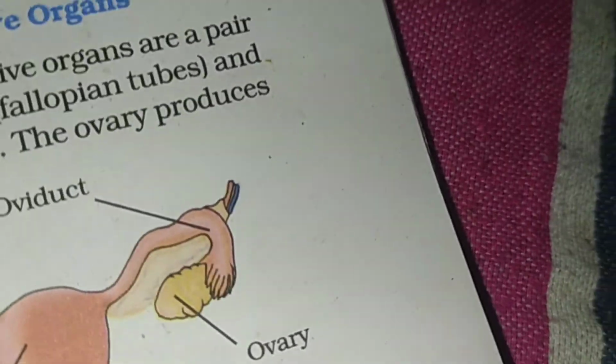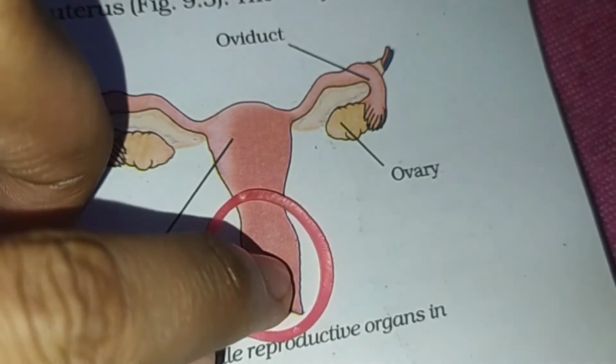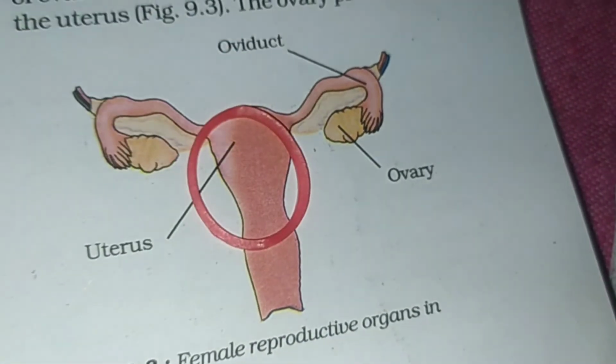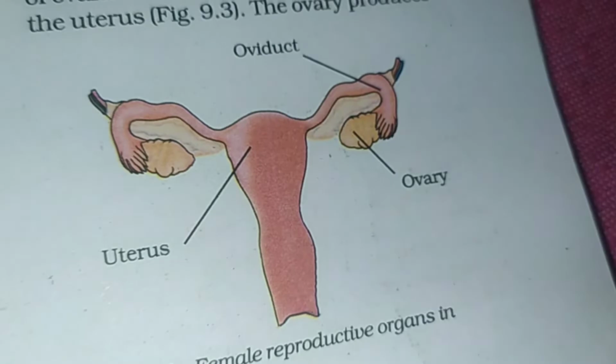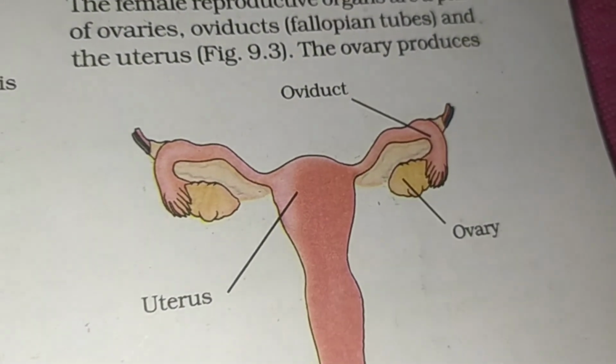The uterus is the part where the development of the baby takes place. So this part inside this rubber kind of thing is where the development of the baby takes place.